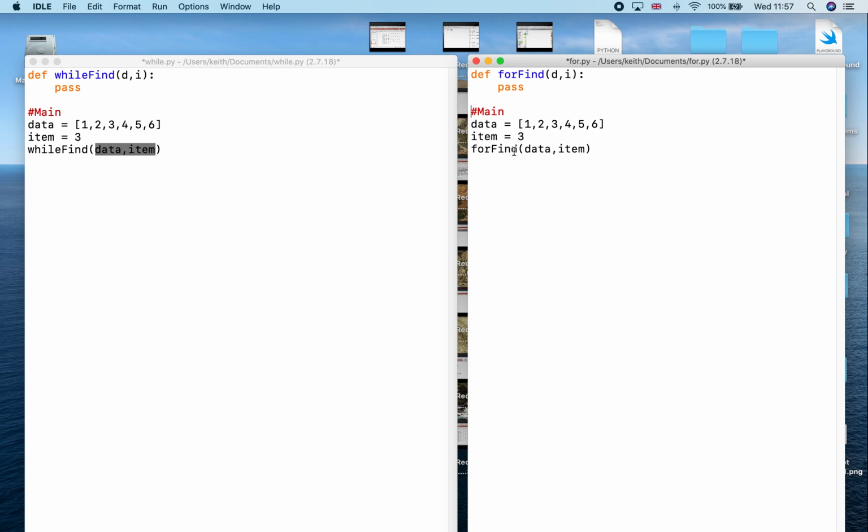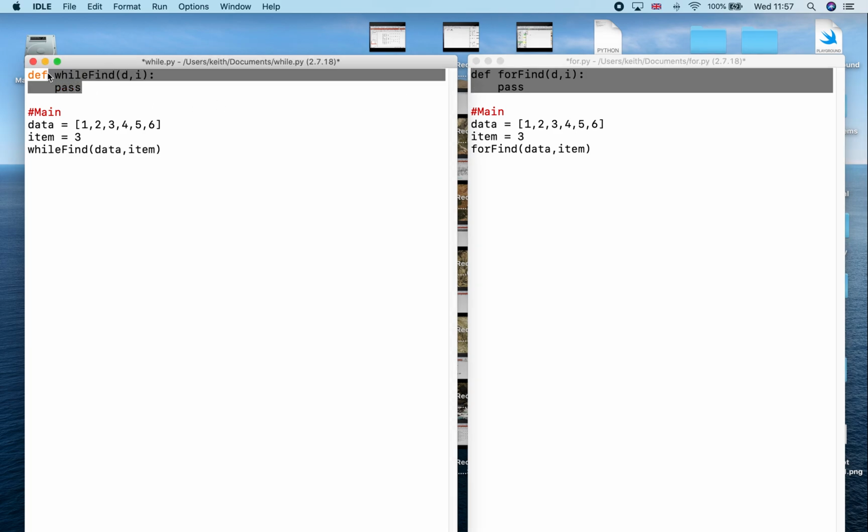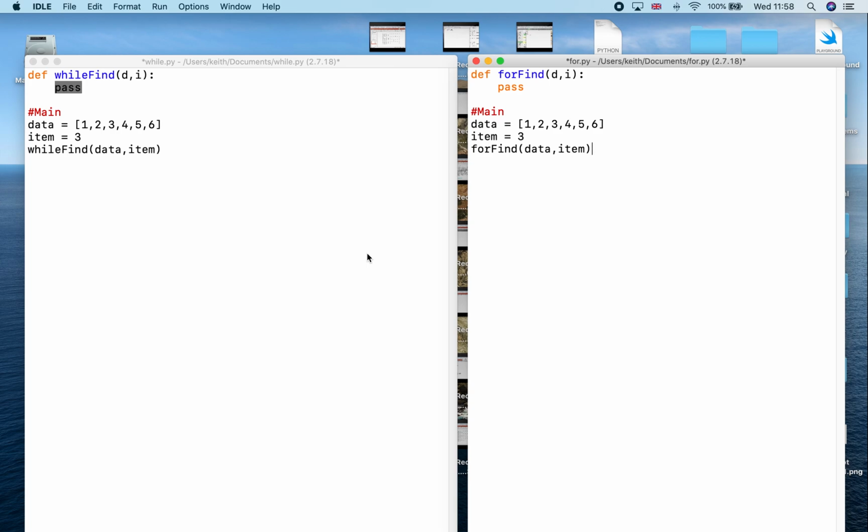What I've done in this one, I've started looking at decomposing the problem, in other words, having functions. And then I've thought about calling the function, which is using the function name, and then passing in some arguments, which are taken up by these parameters and used inside the function body. So in the next video, we're going to start working on the function body. They'll be pretty similar. There are differences and you need to understand why and what the differences are.